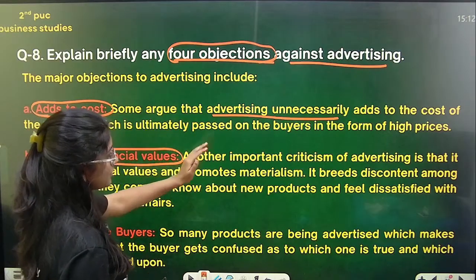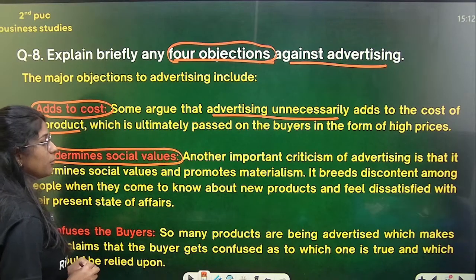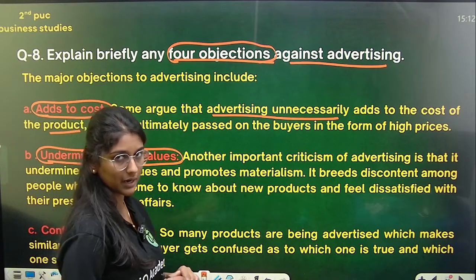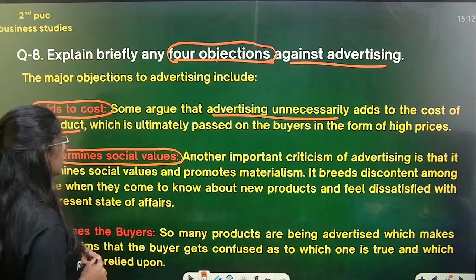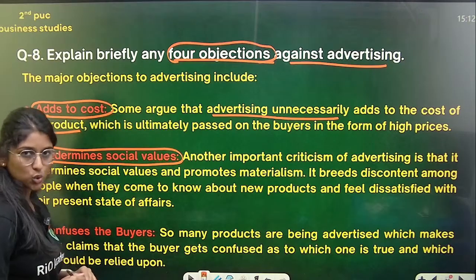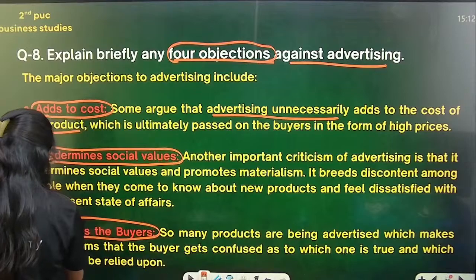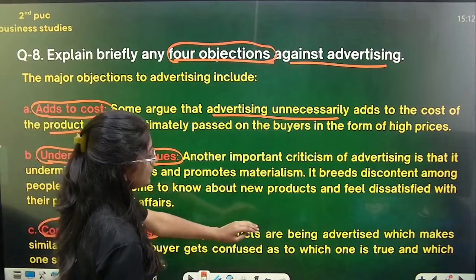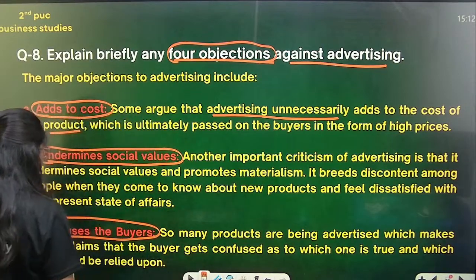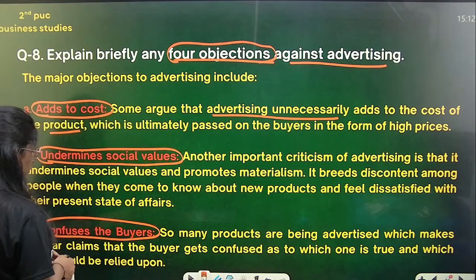So an important criticism of advertising is that it is going to undermine the social values and promote materialism. The first one is that it adds to the cost. The second one is that it undermines social values. The third one is that it confuses the buyer. Yes, so many products are being advertised which make similar claims that the buyer gets confused as to which one is true and which one should be relied upon.